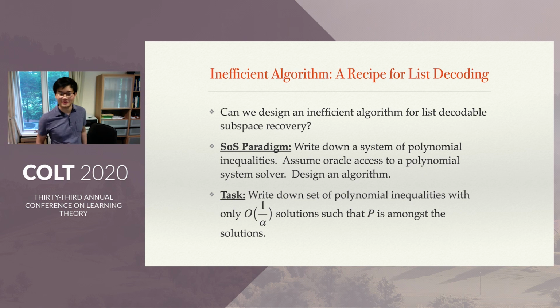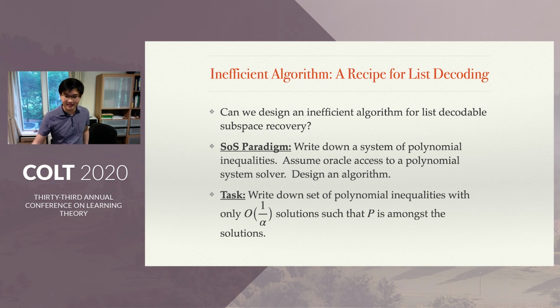So let's come back to subspace recovery. Can we design an inefficient algorithm for list decodable subspace recovery? Let's try starting from an inefficient approach. To start, we're going to use what we call the sum of squares algorithm design paradigm. We're going to write down a system of polynomial inequalities. We're going to assume oracle access to a polynomial system solver, and we're going to design an algorithm.